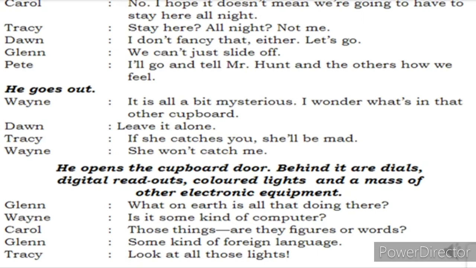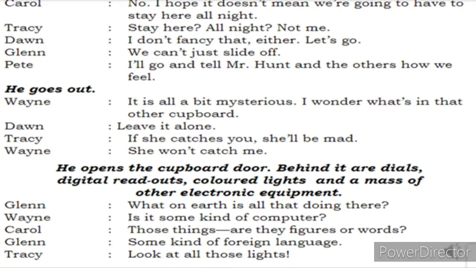Behind it are dials, digital readouts, colored lights, and a mass of other electronic equipment. When Wayne opened that particular door, behind it he could see the dial pads, digital readouts, colored lights, and a mass of other electronic equipment installed in that particular cupboard. Glenn was like, what on earth is all that doing there? What on earth is all that doing there inside that cupboard? All electronic equipment is there in the cupboard. No, what is it? Wayne was like, is it some kind of a computer? Wayne asks, is it some kind of a computer?